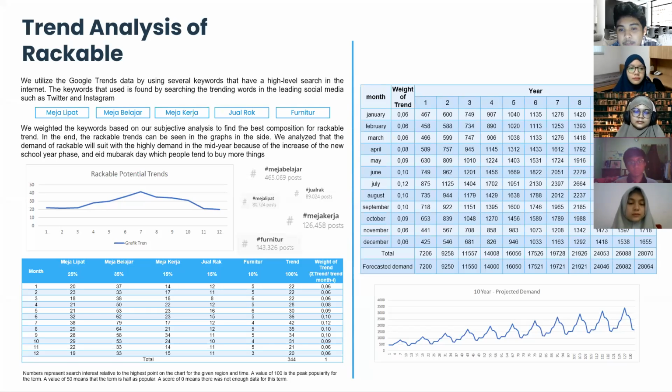It can be seen that the peak of the demand occurs in mid-year, which is related to the students' preparation for the new academic year, and then the religious events such as Idul Fitri and Idul Adha in the past couple of years, when our targeted customers tend to buy more things. After that, we multiply the proportional value with the yearly demand, resulting in the monthly demand.